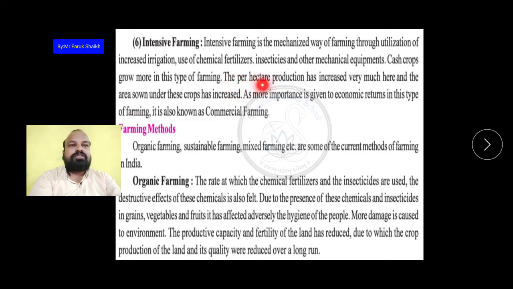The per hectare production has increased very much here, and the area sown under this crop has increased. Okay, और इस तरह से जो एग्रीकल्चर प्रोडक्शन किया जाता है उस एरिया को बहुत ही ज़्यादा उसको इंक्रीज किया जाता है.